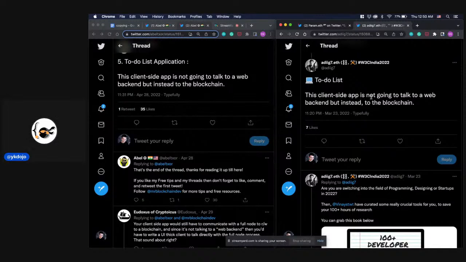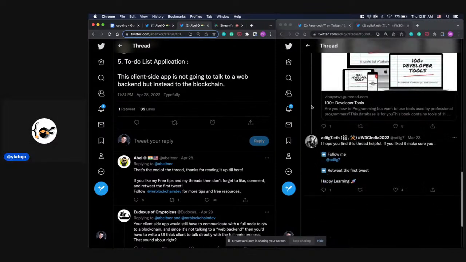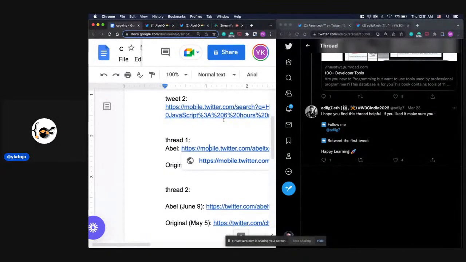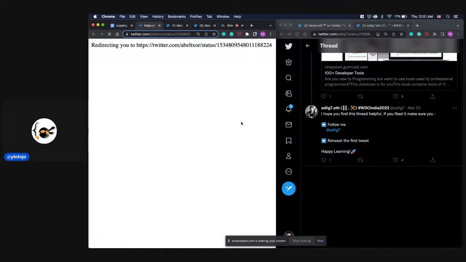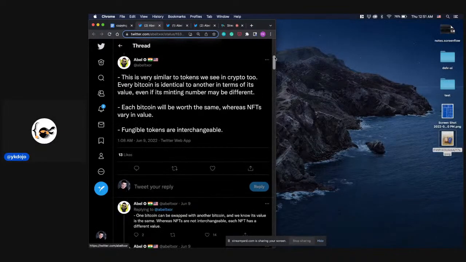This client-side app is not going to talk to a web backend, but instead to the blockchain. Okay, let's go to the next one. I'm just going to close this part.